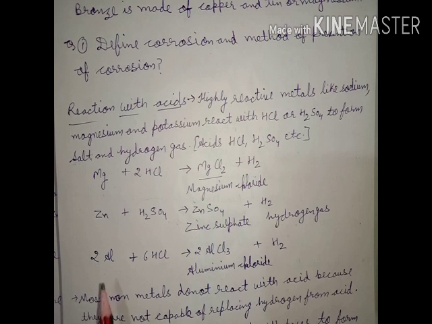Now moving on to the third metal, aluminium, Al. Aluminium reacts with HCl, hydrochloric acid. It will give the product AlCl3, aluminium chloride, which is a salt, and H2 hydrogen gas. So it is observed that metals react with acid and give salt and hydrogen gas.